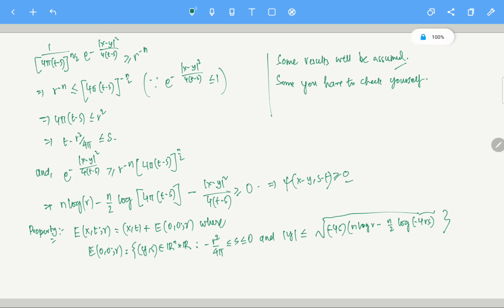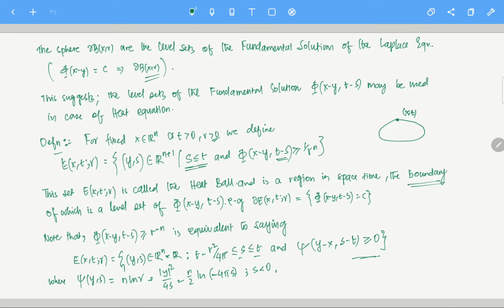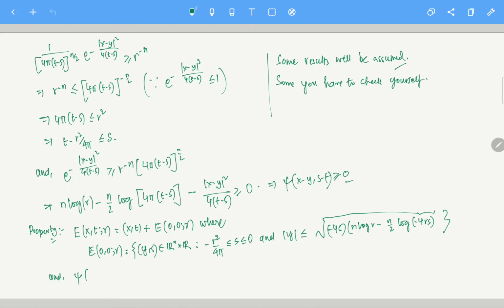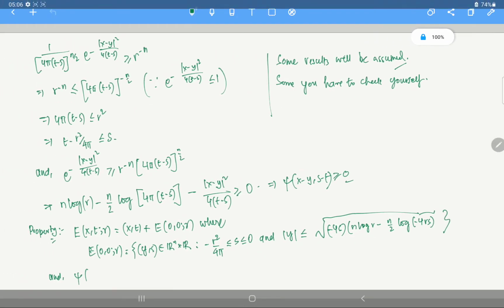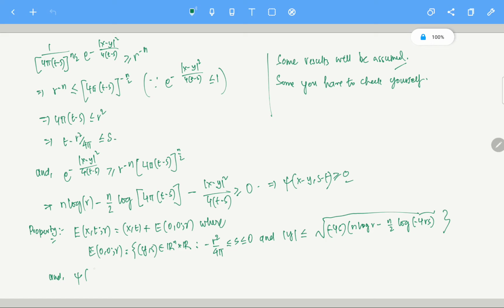And this you should check: the function psi, psi of (y,s), is n log r plus y squared by 4s minus n by 2 log of minus 4 pi s. This function has this beautiful property of scaling.